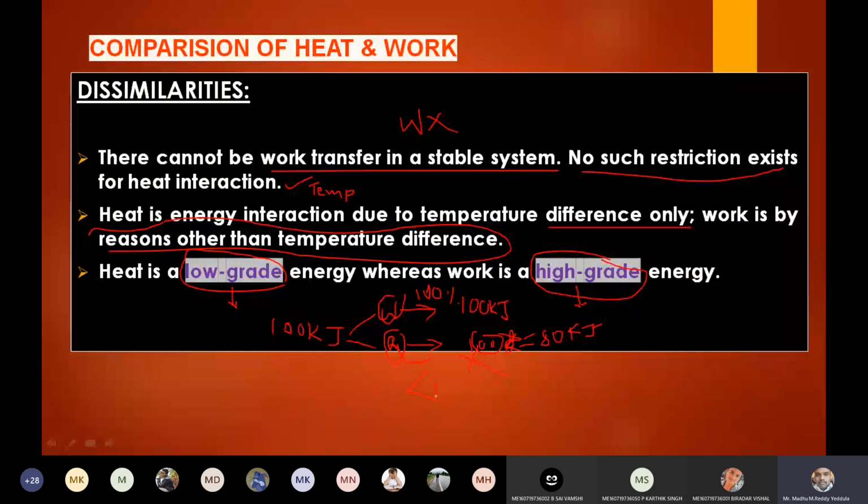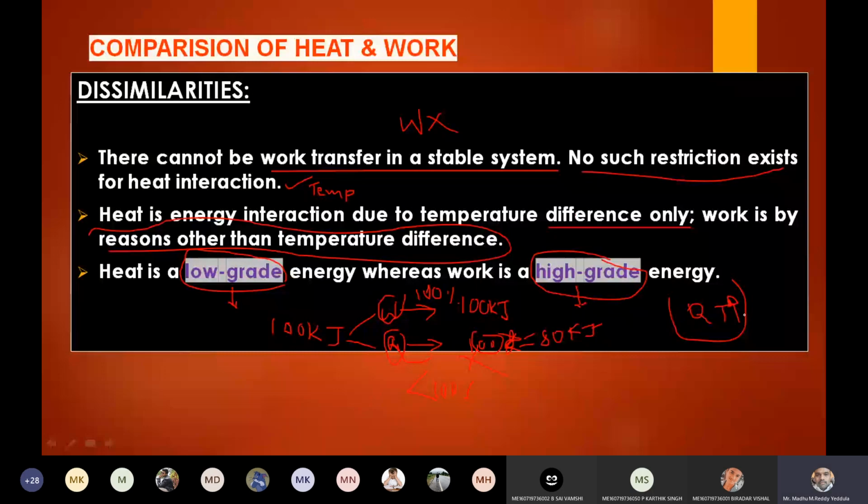So that is the reason we call heat a low grade energy, whereas work is a high grade energy. And one more thing I want to stress here: heat at high temperature is useful energy. If heat exists at low temperature, we cannot make use of it.